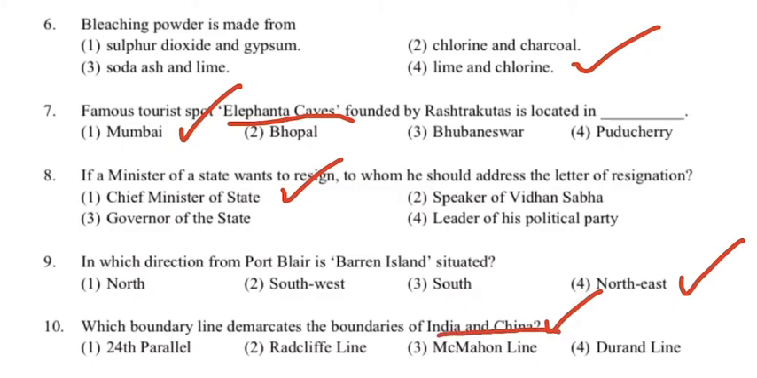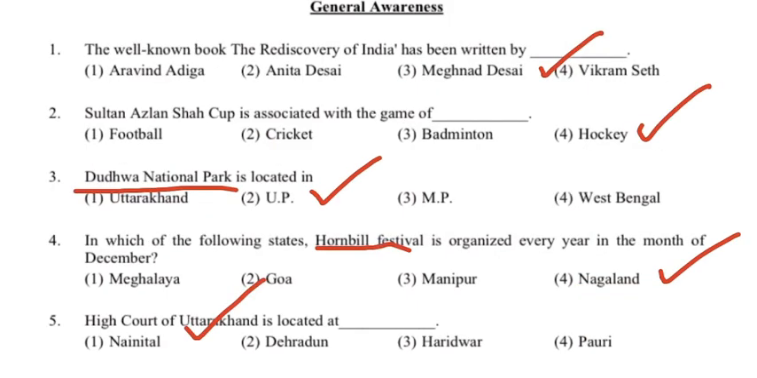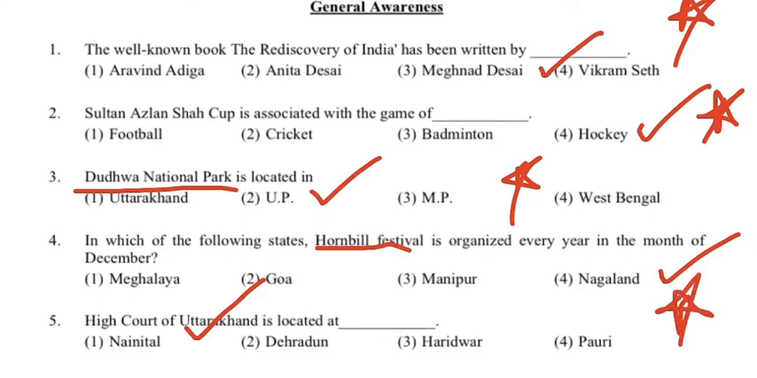So from this, you can get an idea that your questions were basically based on books and authors, then sports was there, then geography was there, and then we have festivals. Then also High Court of Uttarakhand was there. This is from the polity section.